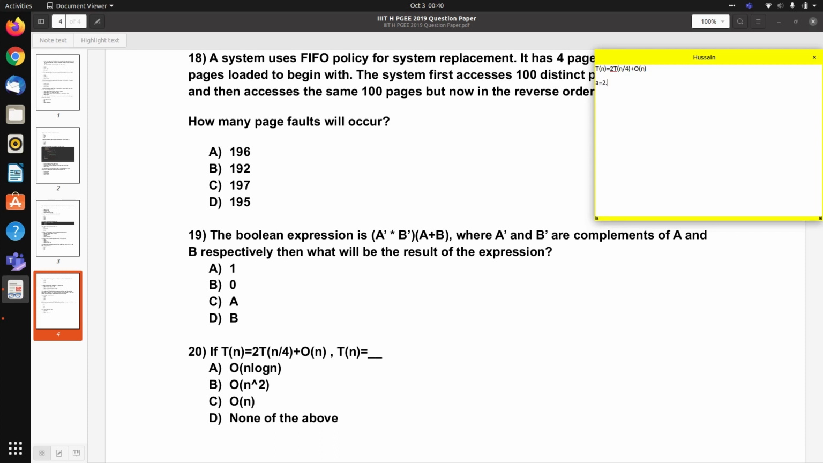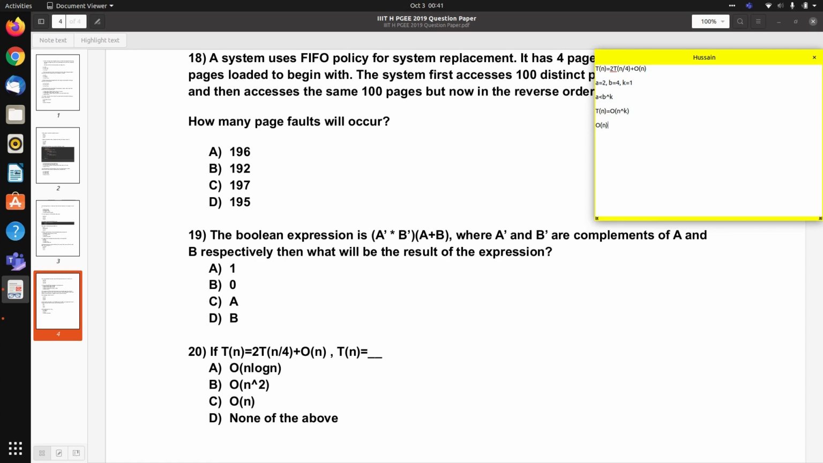So a equal to 2, b equal to 4, and k equal to 1. So a is less than b power k, so it is the third case. Here the time complexity is given by theta of n power k, so it is theta of n. Option C should be theta of n, so option C is the correct answer here.